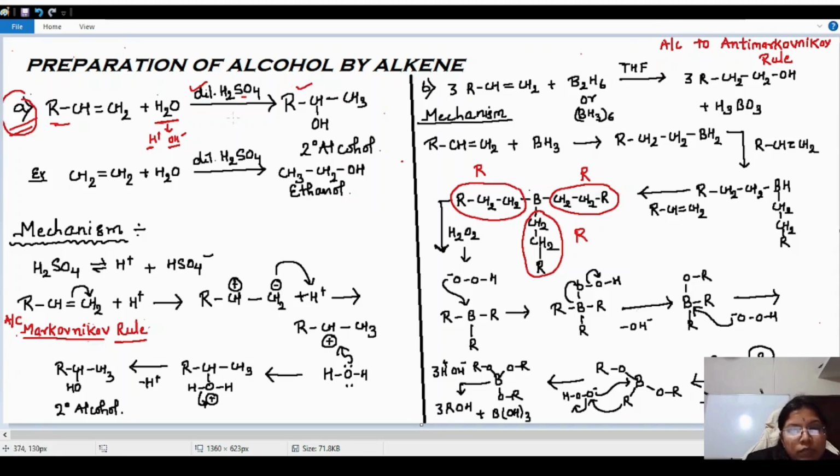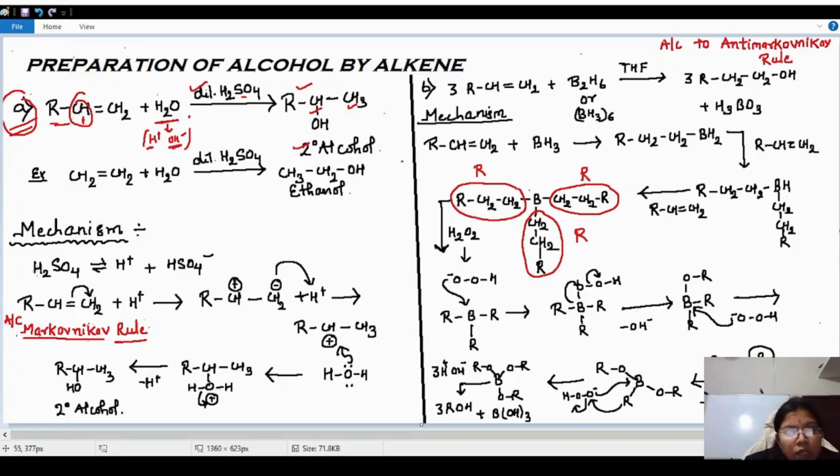What are you observing here? In this water, H plus and OH minus ions are both present. The OH ion came and bound with the second carbon, this carbon. Yes or no? On this carbon, OH is coming and binding, and H is coming on the terminal carbon. That's why a secondary alcohol is formed. So we will see why this is happening and how this is happening.